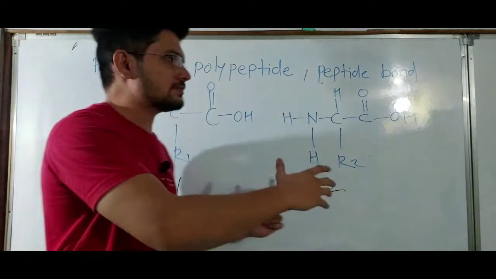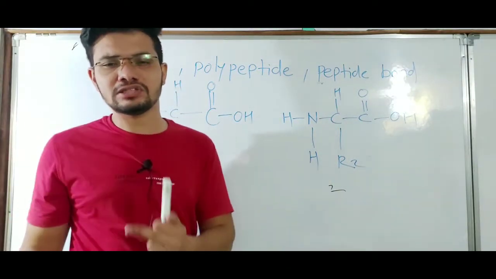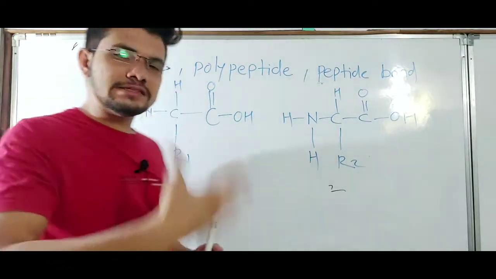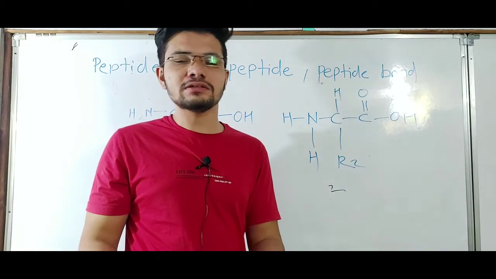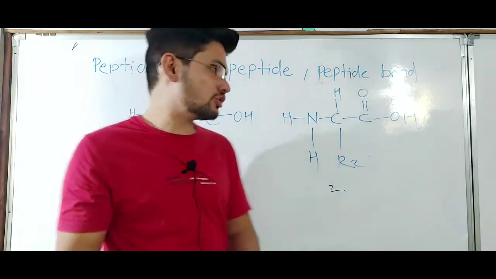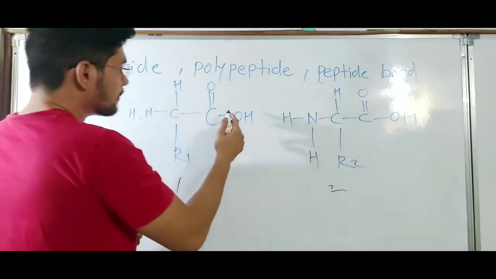This process of peptide bond formation is a dehydration reaction between these two groups, and as it is a dehydration reaction, an H2O molecule gets removed from these groups. Let's see how it works.